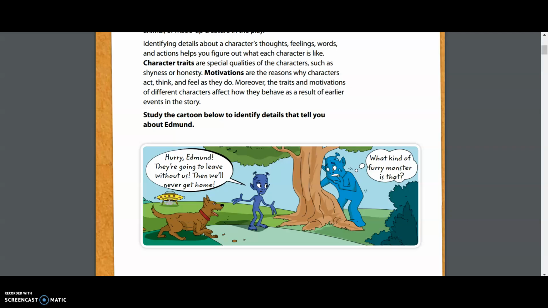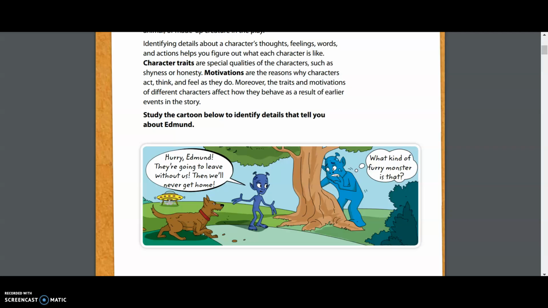If you said that the reason behind why you were doing the things that you were doing is because you were hungry, then you just came up with the correct motivation behind your actions. The word that we were looking for to describe your character trait, being hungry but not willing to wait, would be impatient. So the character trait in that example would be that you are impatient, and the reason behind that, your motivation, would be because you are hungry.